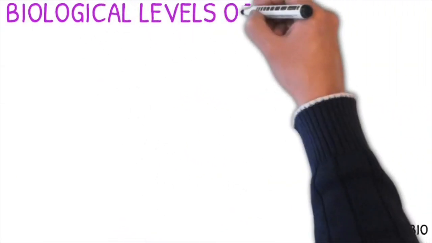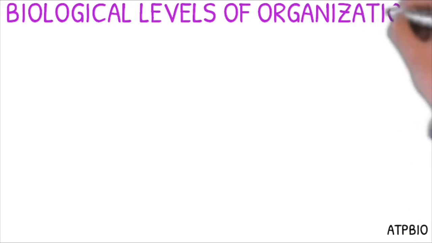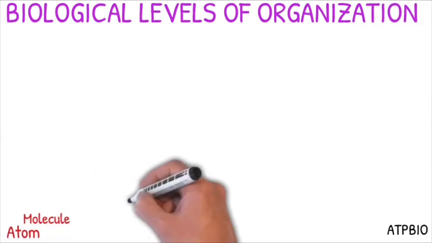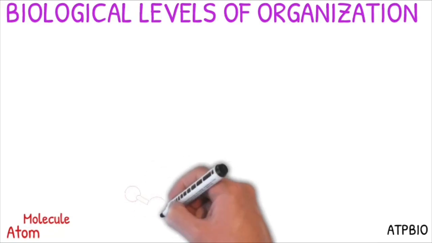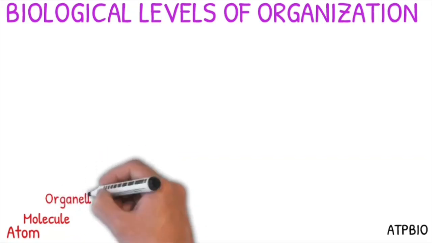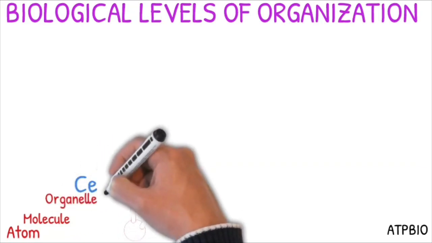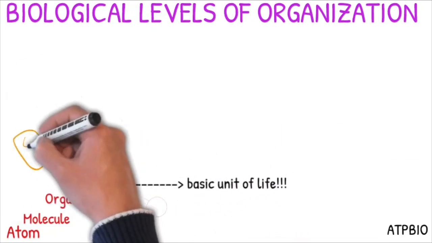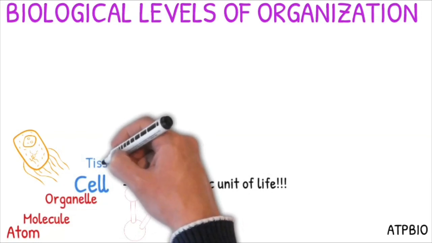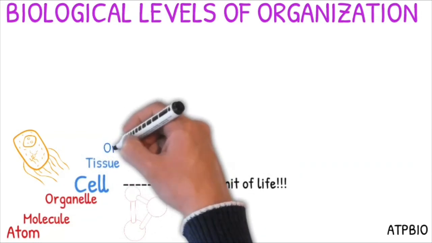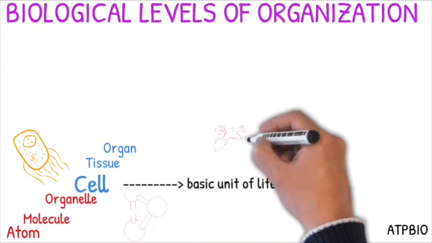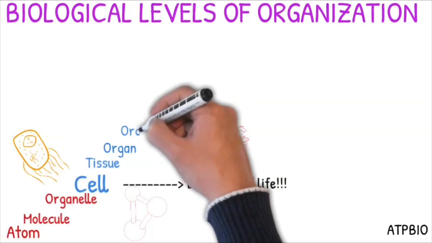So now that you know what ecology is, let's talk about the biological levels of organization. As you probably already know, life has different levels of organization. As you can see in this graphic, there are 14 different levels. I have organized them in order from the smallest one to the largest and most inclusive. I also have color-coded them so that it will be easy to visualize and keep them organized.